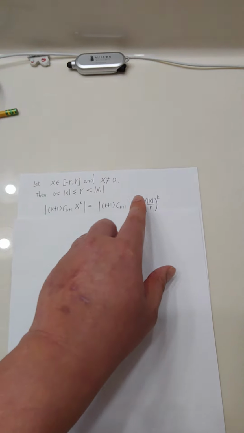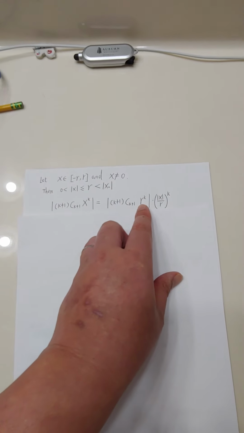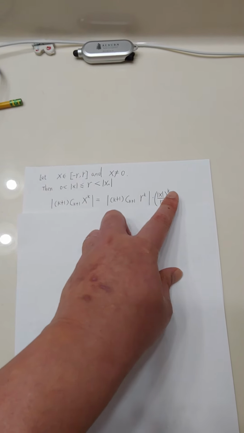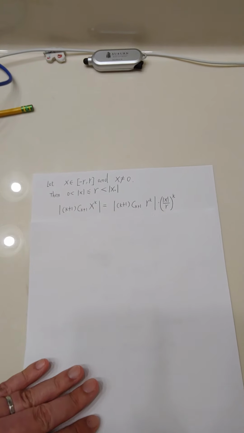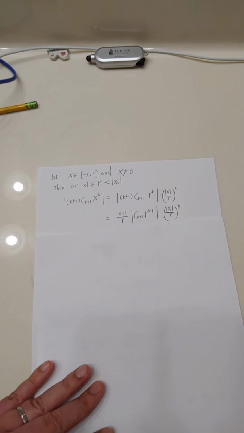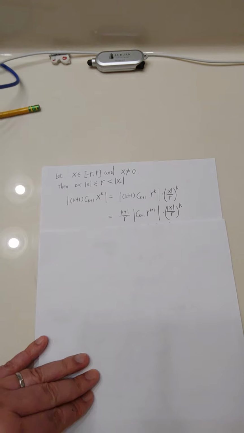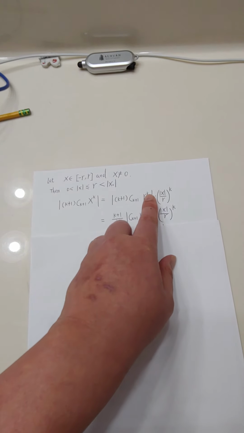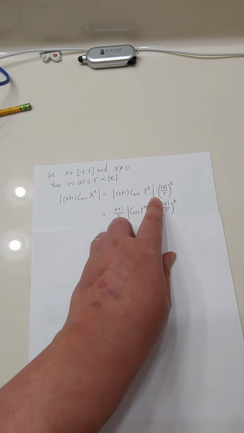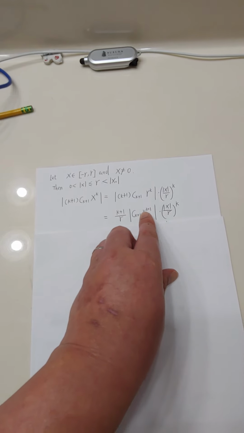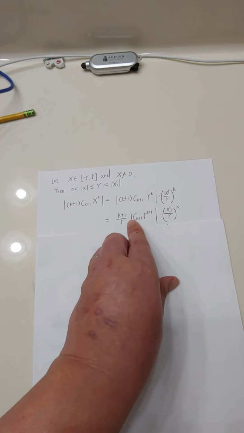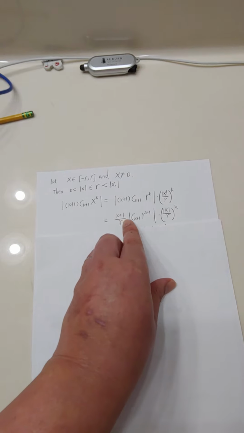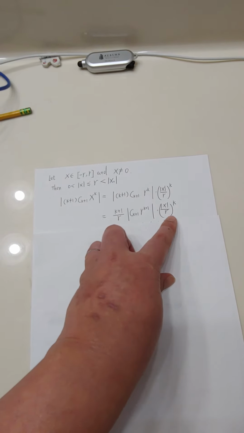Okay, do the same trick. We multiply by r to the k and divide by r to the k, right? It will not change anything. And we change here for the power r to the k plus 1, to have the same index here. So we need to divide by r, and this is positive, so we can take out the absolute value sign.